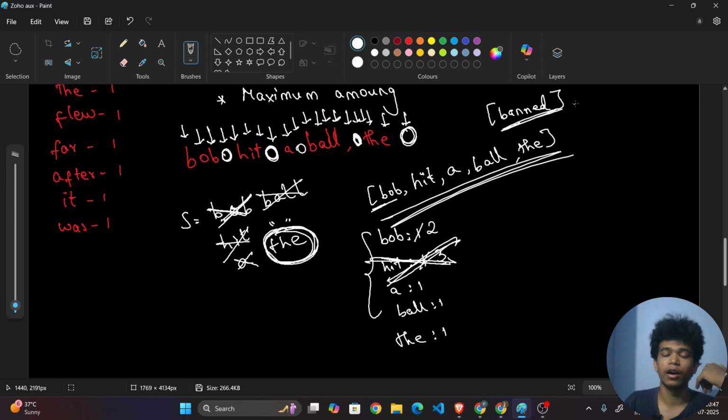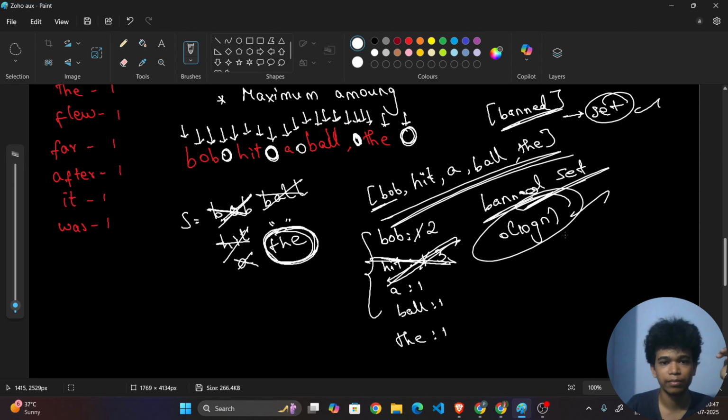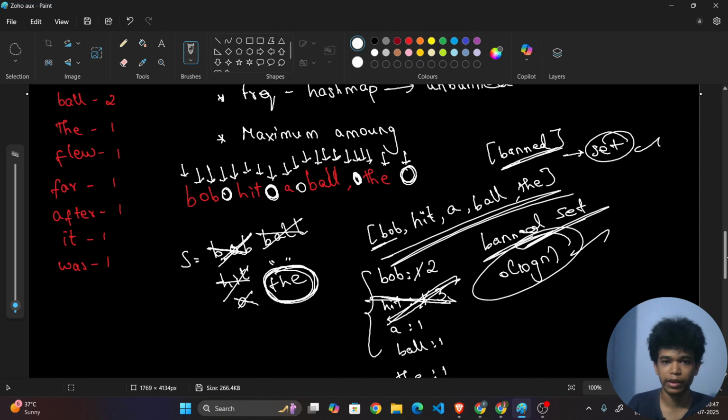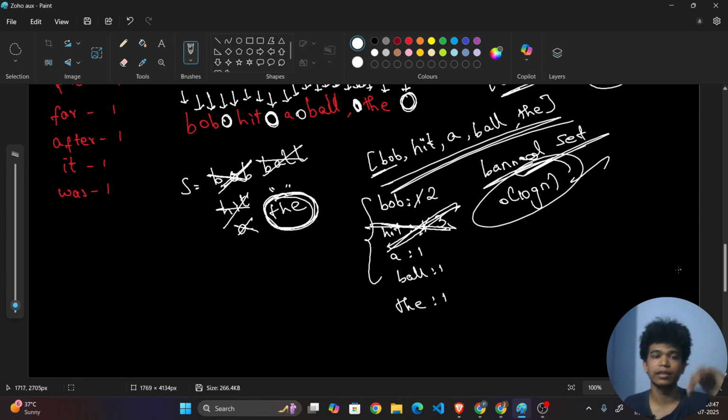For efficient checking, I will be using a set data structure for efficient searching. First of all, I will make the banned words a set data structure so that I can easily search in it with O(log n) time complexity. Hope you understand this problem, right? So that's it, and then at last I will be taking the maximum among them. So it is basically a direct question. That's why I have given only a limited explanation.